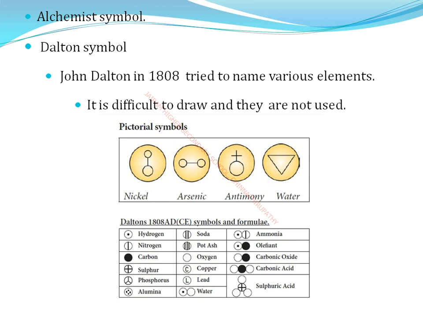Alchemist symbols means in alchemy, symbols were used to represent different materials. They took less valuable metal and turned it into gold. This process was alchemy. For example, the gold we put on a covering chain, that is alchemy. Okay, next the Dalton symbol. John Dalton discovered these symbols in 1808. Okay, the year was 1808. These are the names for various elements. It is difficult to draw, so we do not use these symbols: nickel, arsenic, antimony, water.